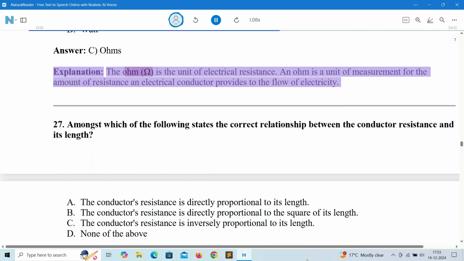Explanation: the ohm symbol is the unit of electrical resistance. An ohm is a unit of measurement for the amount of resistance an electrical conductor provides to the flow of electricity.